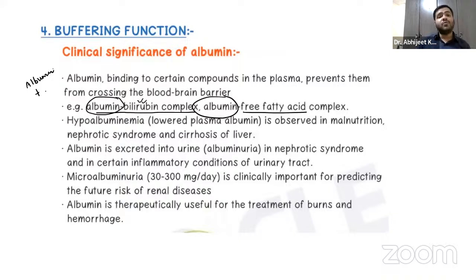So when I say hypoalbuminemia, hypo means decreased albumin, decreased albumin in the blood. Emia means blood, so decreased albumin in the blood.